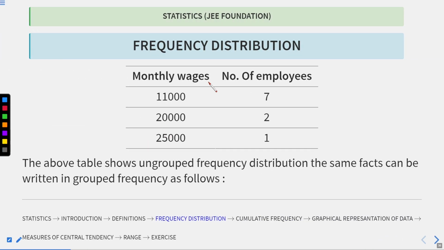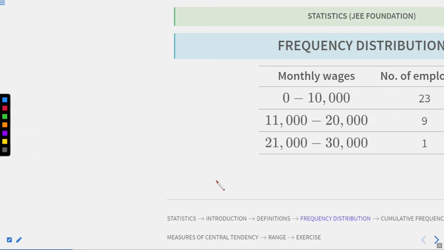Okay, I hope this is clear, and these are the monthly wages for other employees. So 11,000 is received by 7 employees, 20,000 by 2 employees, and a monthly wage of 25,000 by only 1 employee. So I hope this was all clear.